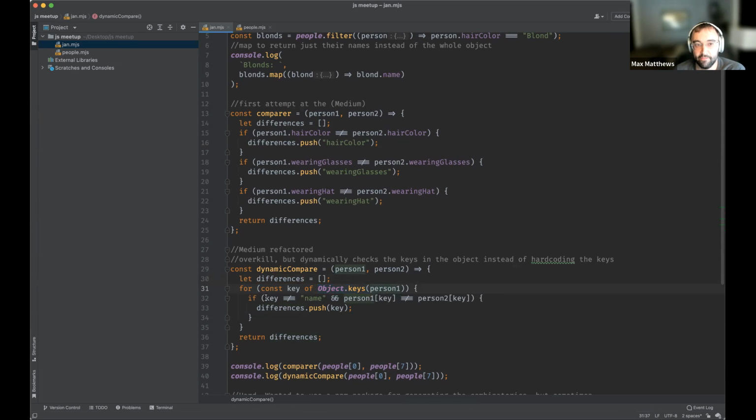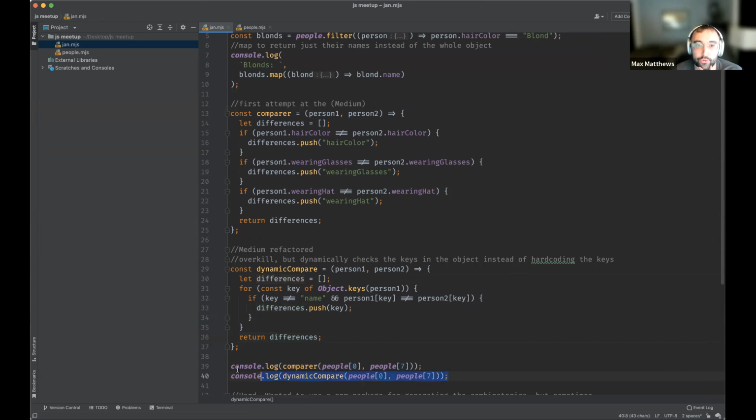And I say, hey, if the key we're comparing is the name, obviously everyone's name is going to be different. So don't count that as a difference. But then use whatever the dynamic key is in person 1 and check to see the key in person 2. And if they don't match, then that must be a difference. So go ahead and return that out. Well, go ahead and store that in the array. And then once you loop over all the keys, store that in the differences and return that out.